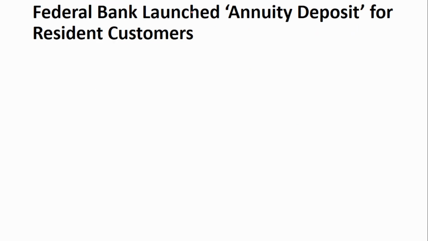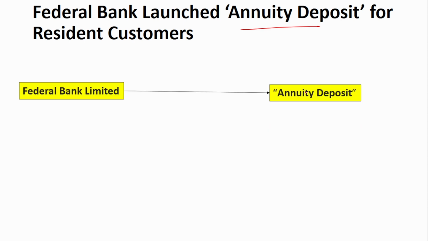The next is about a product that has been launched by the Federal Bank. Federal Bank has launched an annuity deposit. Annuity is a product which gives you a regular income. Generally, it is bought by customers after retirement, so that when their actual source of income gets cut, this is seen as an alternative source of income. Even in the National Pension System, at the time of retirement, investors have to buy at least 40%. 40% of the money has to be invested into annuity plans.